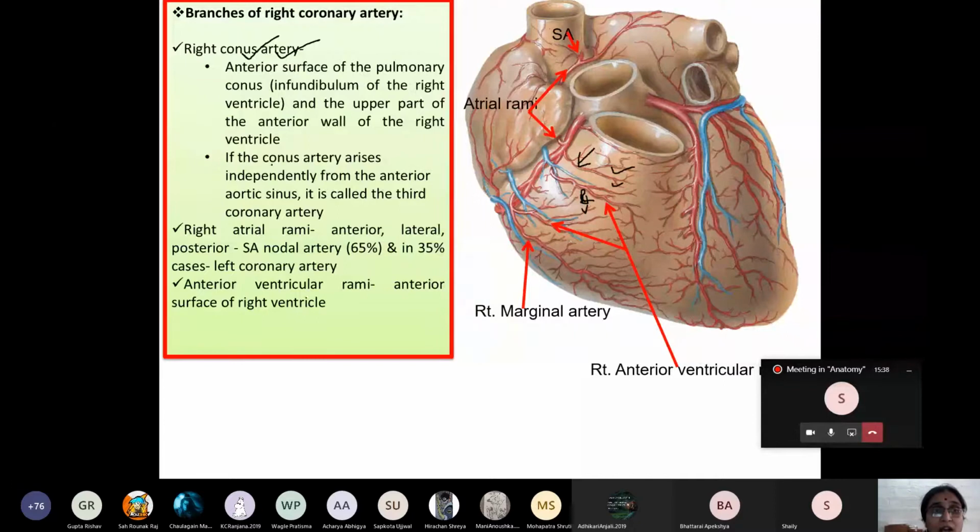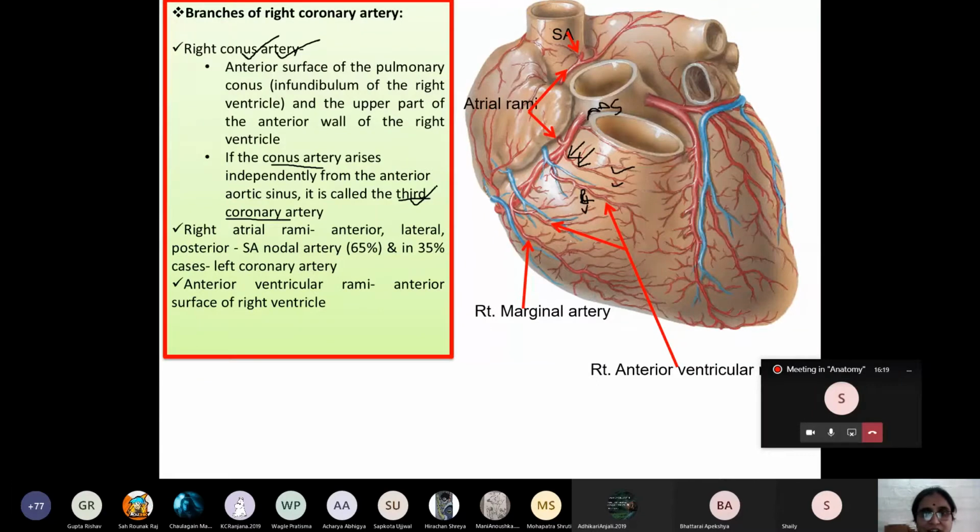Sometimes the right conus artery, instead of arising from the right coronary artery, directly arises from the anterior aortic sinus. Which sinus, my dear students? Anterior aortic sinus. In that case, this artery is regarded as a third coronary artery. Otherwise, in our body, normally there are two coronary arteries, right and left. This is the exception, in a minority of cases.